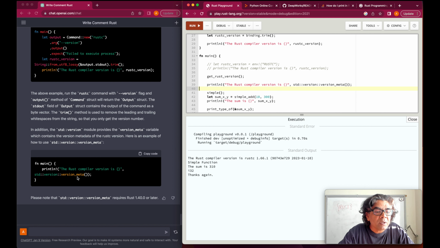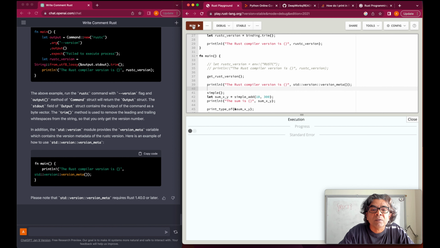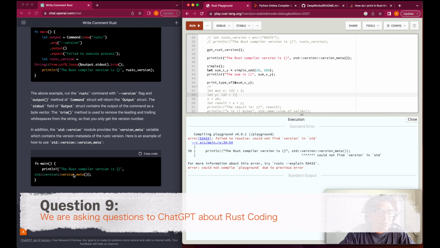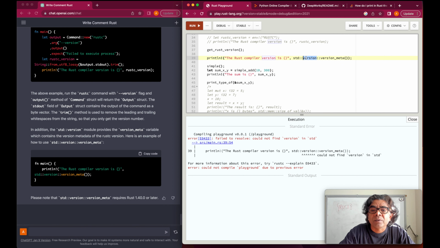So we need to use the standard version meta. Let's run this code. Could not find version in standard. So it knows that it's using the standard, but it cannot find the version. As you could see, we could not call this standard version.